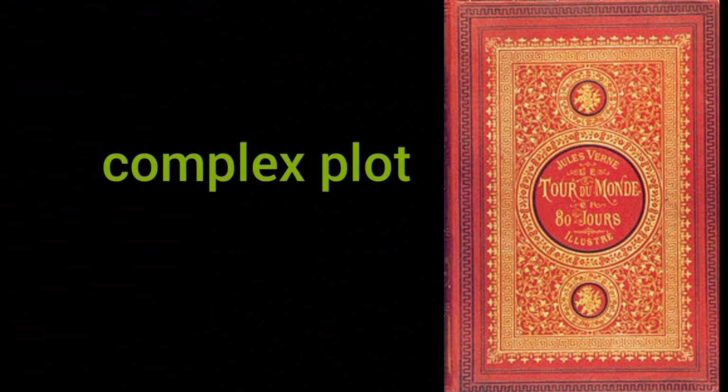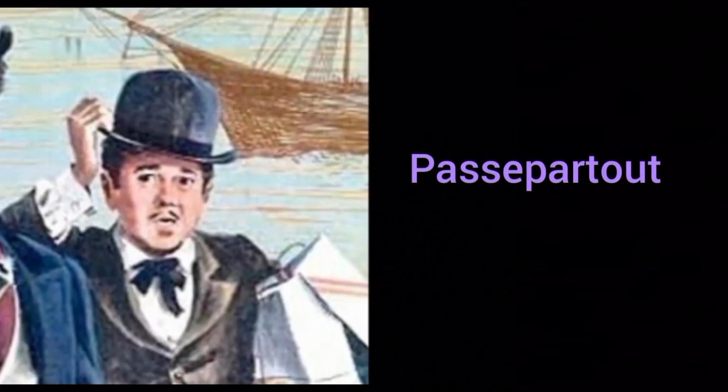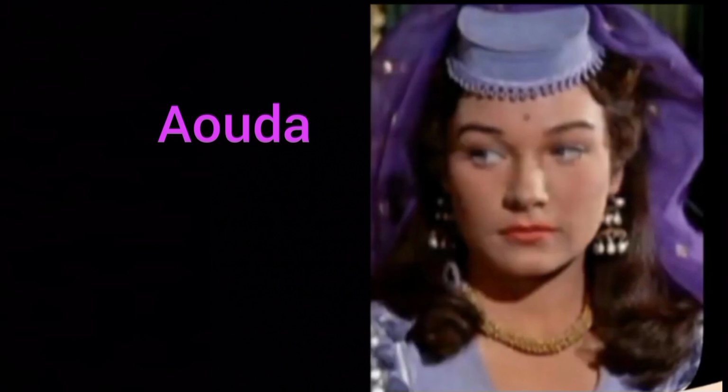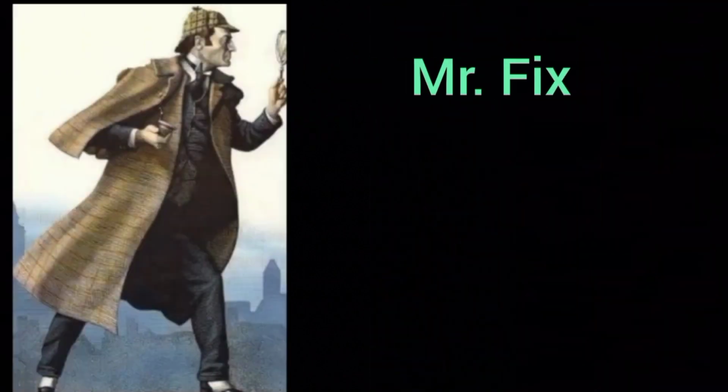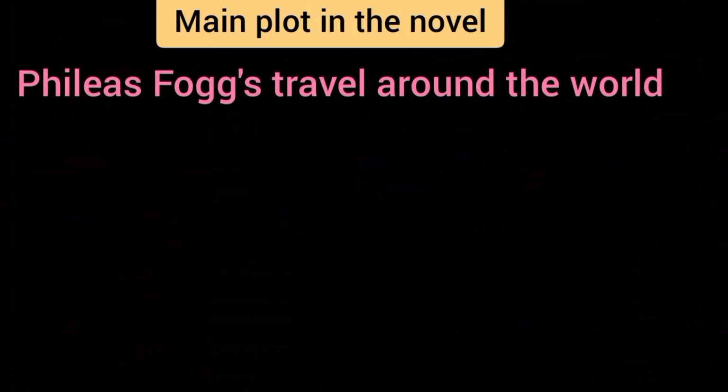Major characters in the novel are Phileas Fogg, he is the protagonist, means the main character, he is the hero in this novel. Passepartout is the newly employed personal attendant of Phileas Fogg. Then Aouda, she is a Parsi Indian princess, and Mr. Fix is the detective. Phileas Fogg's travel around the world is the main plot of this novel.